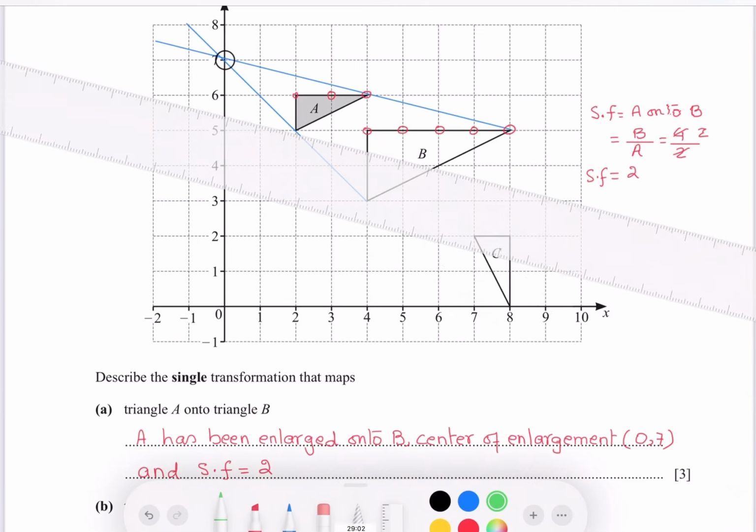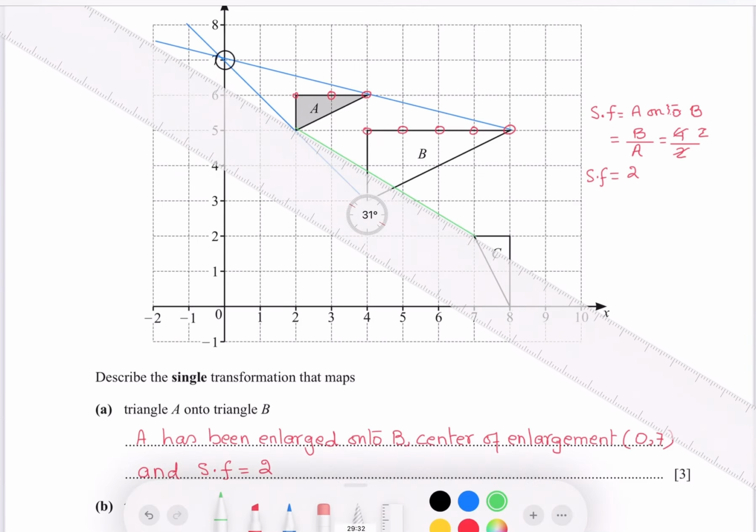So join any two corresponding sides, draw the perpendicular bisector, join another corresponding side, draw its perpendicular bisector.